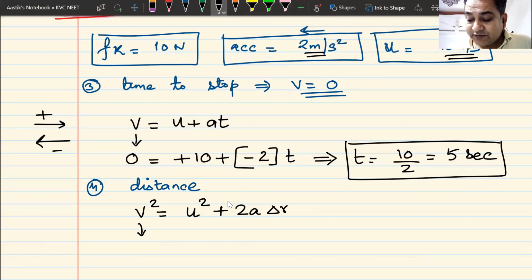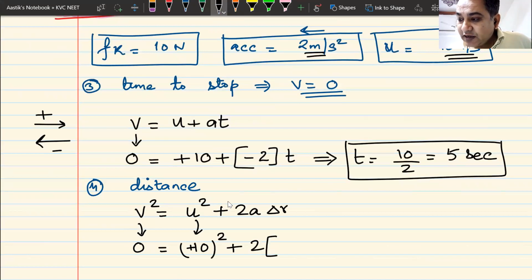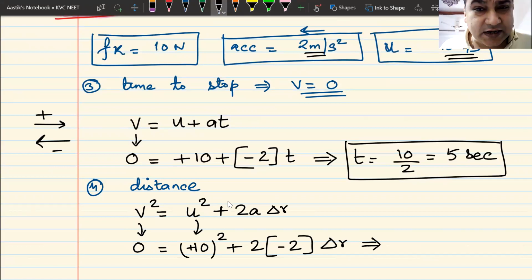Final velocity is 0. Initial velocity is 10, so 10 squared plus 2 times acceleration, which is minus 2, multiplied by delta r. From here, you can find out the value of delta r, which is the magnitude of displacement, and it will be the same as distance because it is moving in a straight line and not changing back.